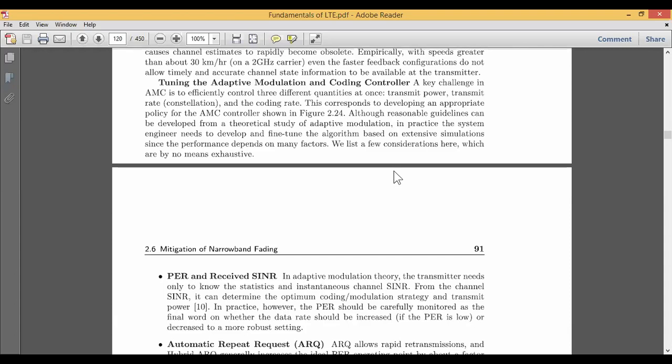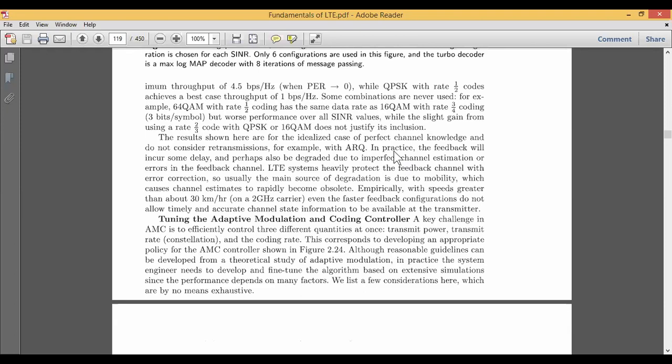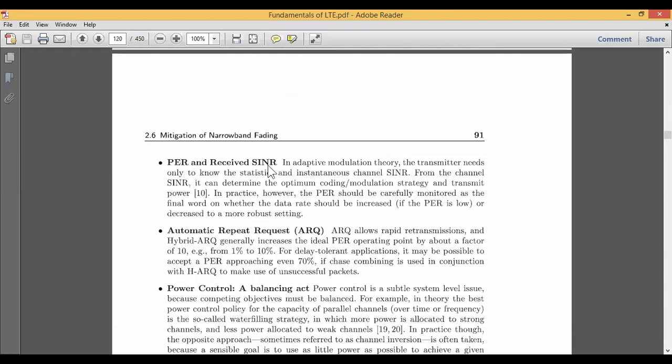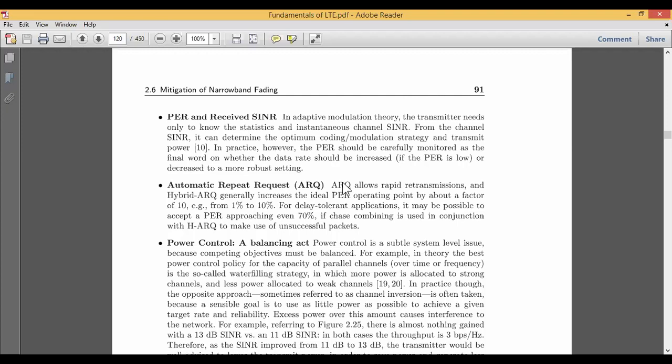Now there are a few considerations to be listed when you go for the adaptive modulation mechanism, or when you go for the coding mechanism. The first is PER and the received signal to noise ratio. In adaptive modulation, the transmitter needs to know the statistics and the instantaneous channel part, from which it can determine the type of coding and the strategy to be adopted for the transmission. Then your adaptive modulation should have an automatic repeat request mechanism where it can go for the retransmission, or it may have the hybrid part.